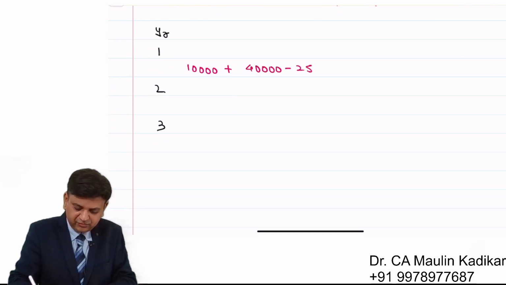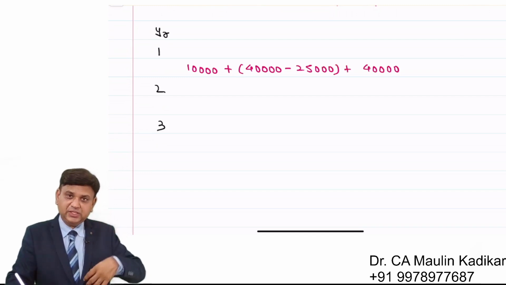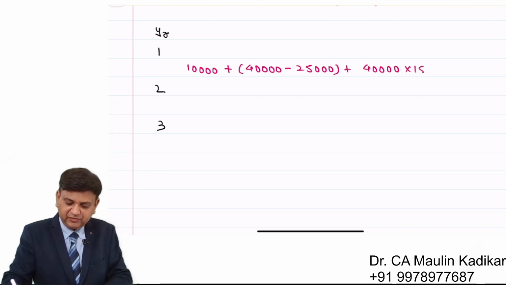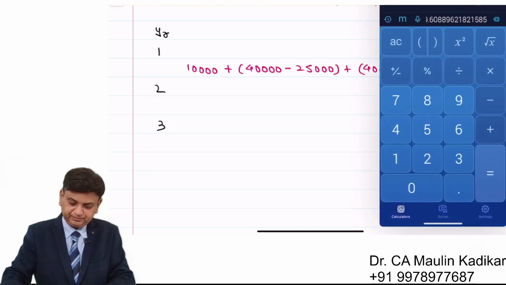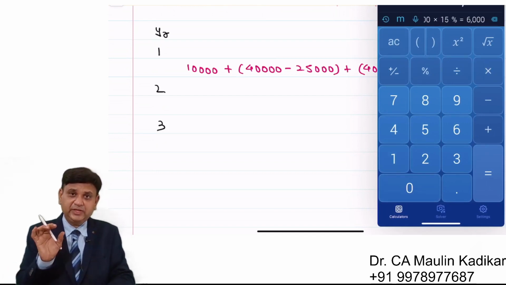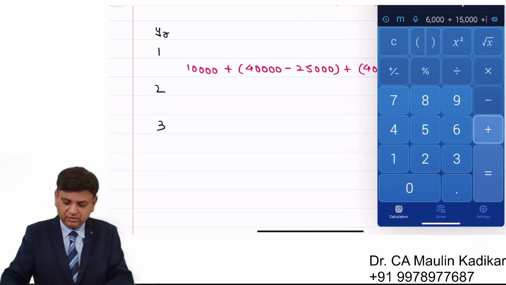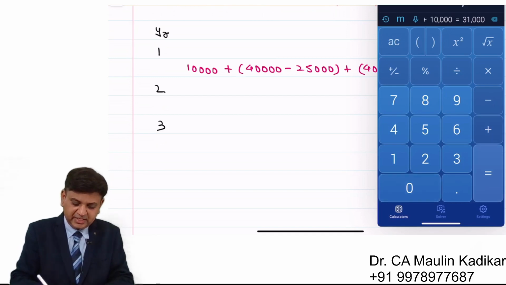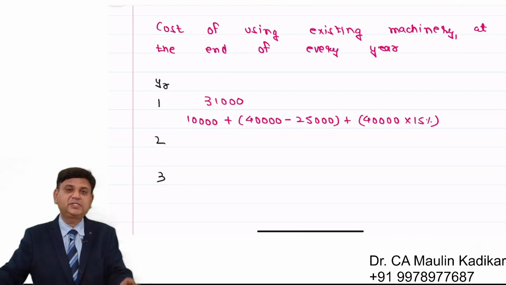Salvage value will decrease by 15,000 rupees. And 40,000 rupees, let's say, you could have received at the end of the first year, that could have been invested at 15%. And you could have received the interest income of 6,000. So 40,000 into 15%, 6,000 rupees of the interest income forgone, plus 15,000, that is loss of the salvage value, plus 10,000, that comes to 31,000. That is the way cost of using existing machinery at the end of the first year can be found.